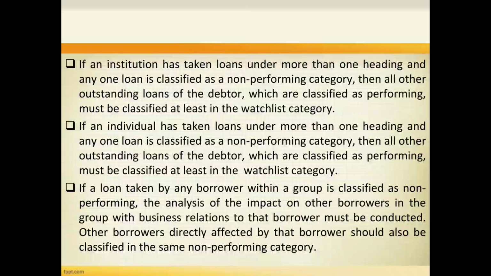If an individual has taken loans under more than one heading and any one is classified as a non-performing category, then all other outstanding loans of the debtor which are classified as performing must be classified at least in the watch list category. If a loan taken by any borrower within a group is classified as non-performing, the analysis of the impact on other borrowers in the group with business relations to that borrower must be conducted. Other borrowers directly affected by that borrower should also be classified in the same non-performing category.